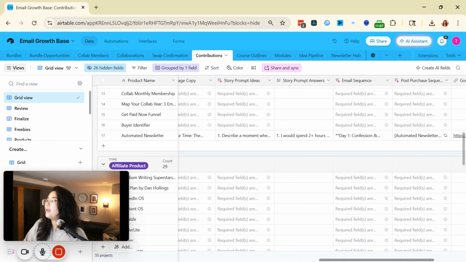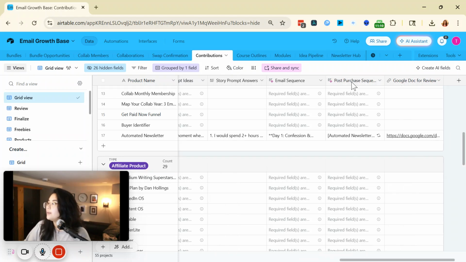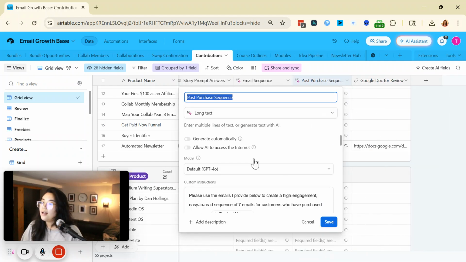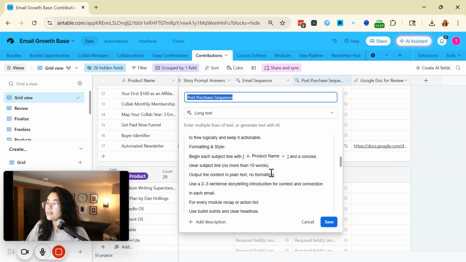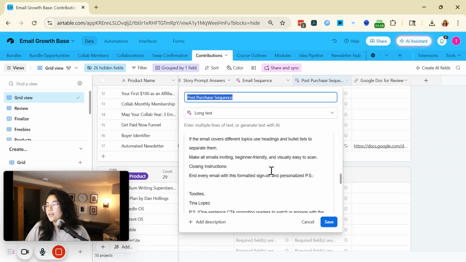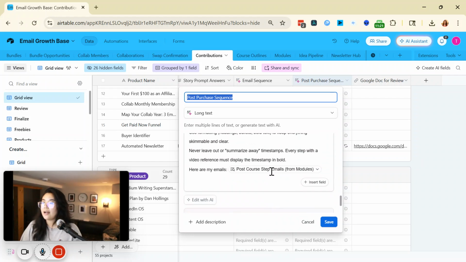And so basically, I have an AI prompt. I'll give you a little preview. I have an AI prompt that basically says, hey, look at this. This is the product. This is what I need you to do. I need you to create specific emails for this. And then I'm going to give you all the emails that I've written so far, and I need you to select the emails that are going to be good for this overall, but I want you to limit it to essentially 7.